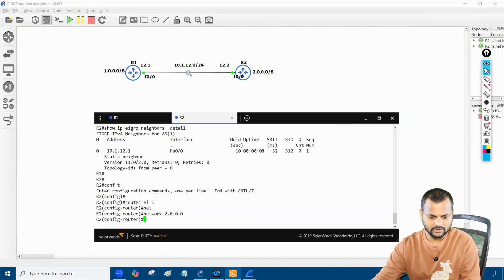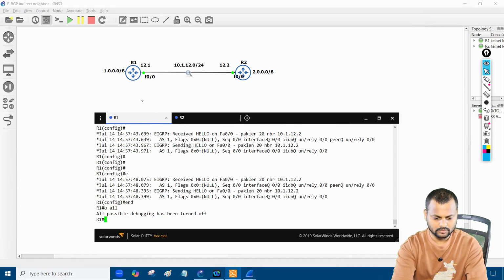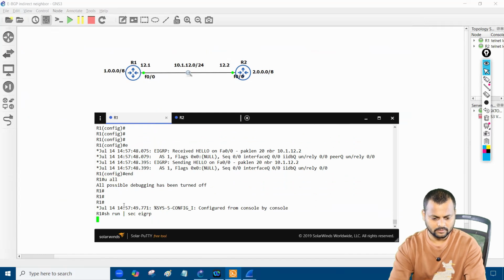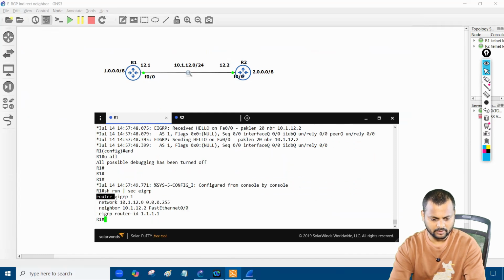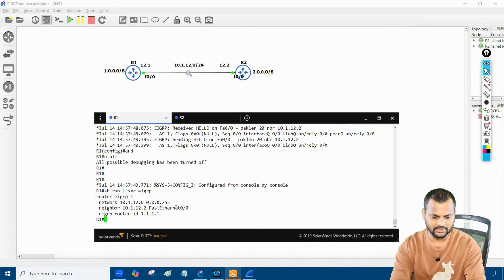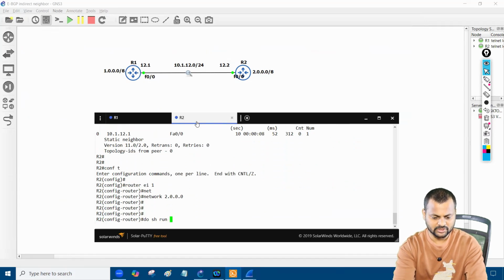I'll put this command line. Hold on, I'll stop this debugging, and then run show run section eigrp. You can see that I have a neighbor. The network statement is required to enable the interface, and then I say neighbor to R2 as well. Same thing on R2: do show run section eigrp as well.